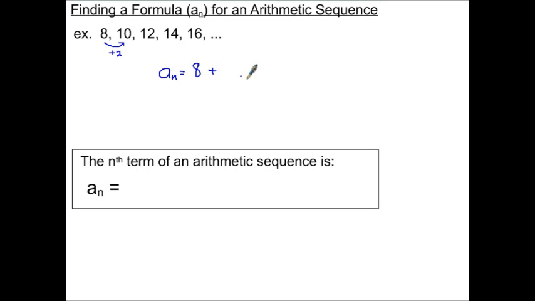It's a plus 2 each time, so I'm going to take 8, and then add 2 n number of times, but I don't want to add it the first time, because I'm already where I started. So I would subtract 1 from there, to account for the fact that I don't do it for the first term.